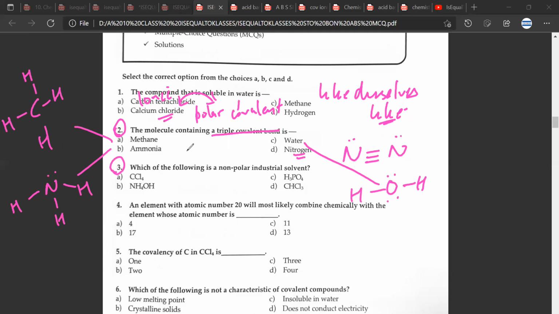Question number three would be A, CCl4. CCl4 is non-polar. So that is why this is the correct answer. Okay. Next question.